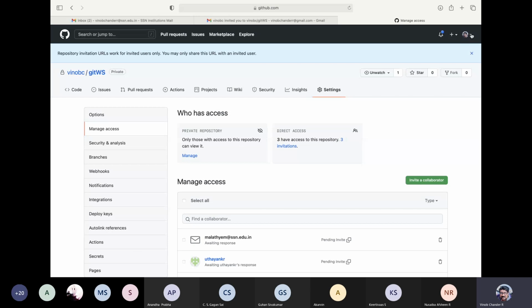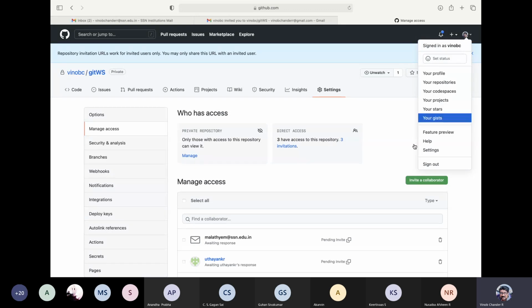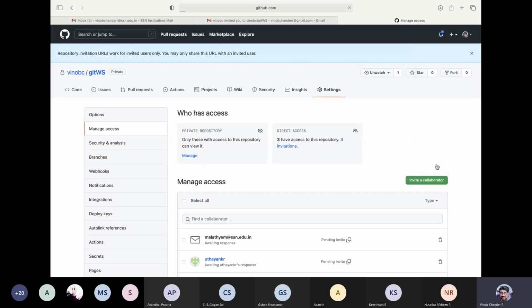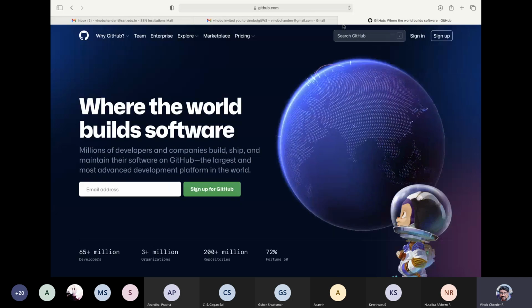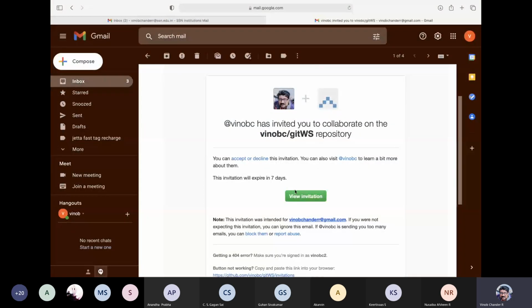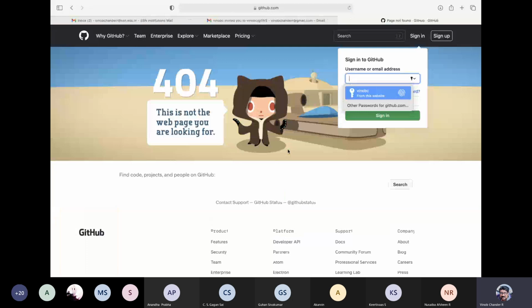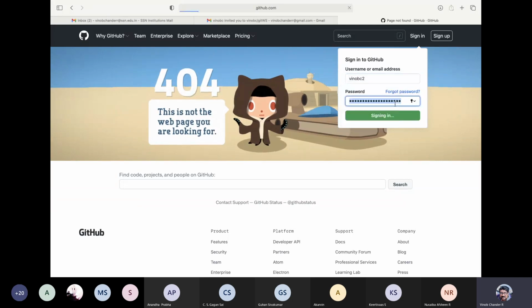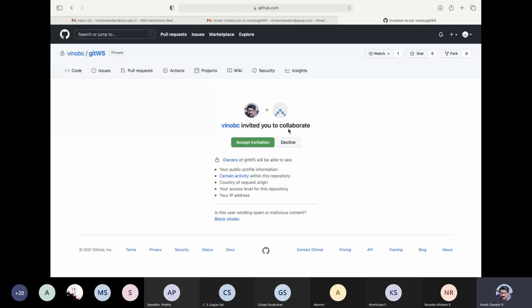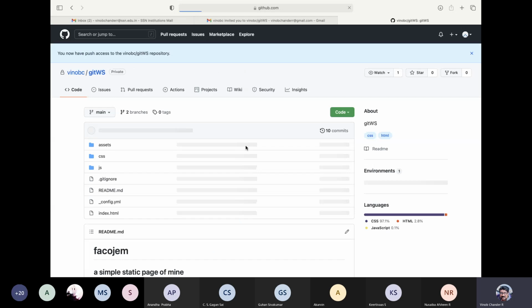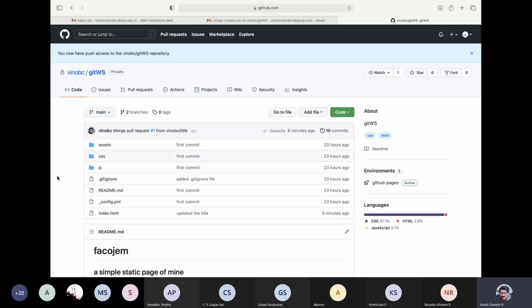Now, when I click accept the invitation, I am still logged in as Vinopsy, so this is not the other ID. So if I close this again, come over here and view the invitation, and this is Vinopsy 2, this is what you will be able to see. Okay, so you can accept the invitation, and you have everything.